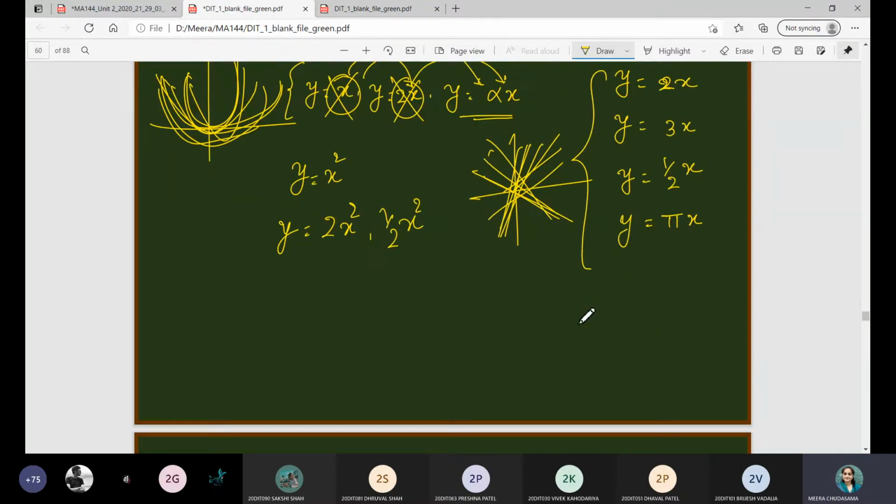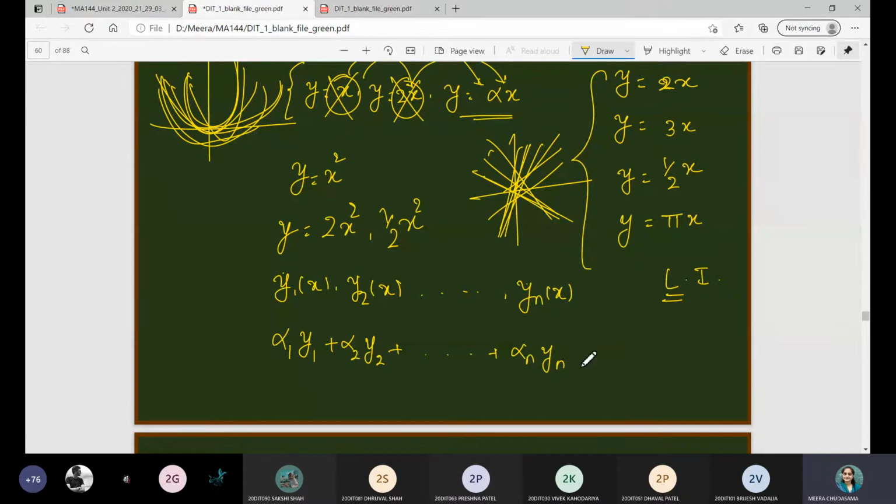So in that case, if we want to represent this mathematically, suppose y1(x), y2(x), in general many functions are given, y and x, at that time we will say this quantity is linearly independent. Why the word linearly? Because all these degrees of the functions y1(x), y2(x) we are considering are linear in nature. And independent means whenever you choose a constant quantity with that function, alpha 1 y1 plus alpha 2 y2 plus up to plus alpha n yn, of course they are functions of x.